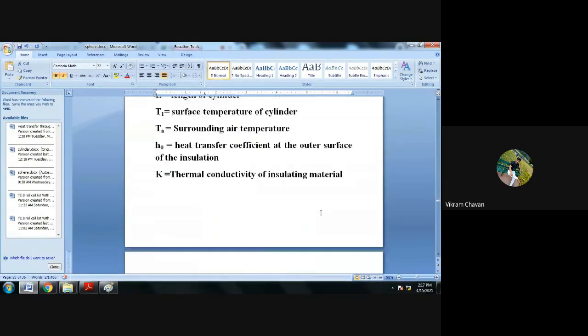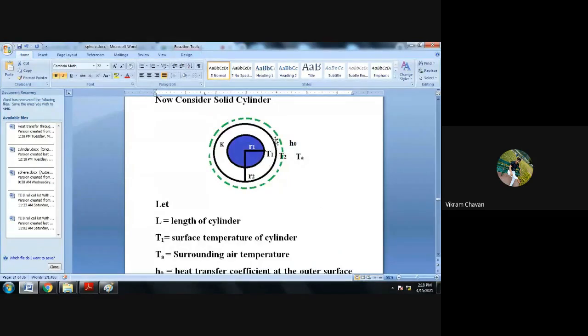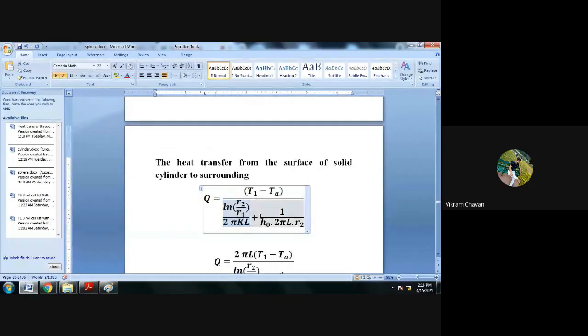Okay. Now heat transfer from the outer surface of insulating material towards external environment will be considered as convection. So in that case we have to write the thermal resistance for the convection. So our equation will become T1 minus TA whole divided by ln of R2 divided by R1 divided by 2 pi KL plus 1 upon H naught multiplied by 2 pi L R2. Okay, getting everyone? Is there any question, any doubt?